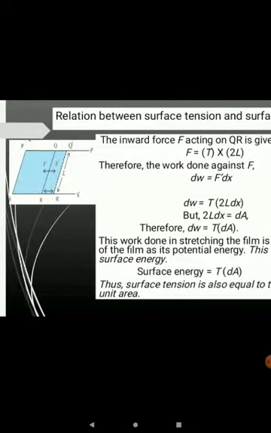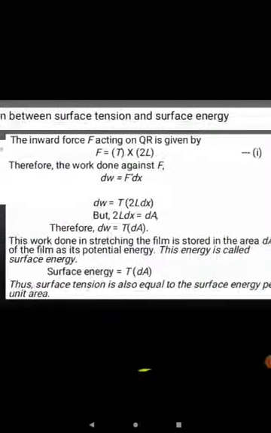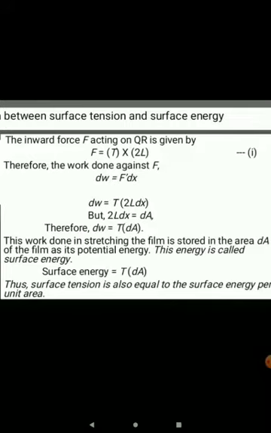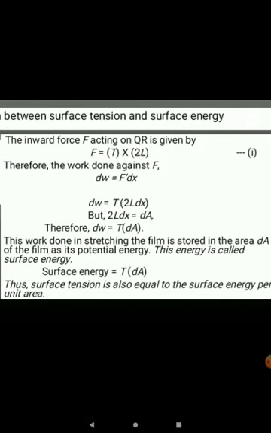But if we consider the rectangle Q dash R dash R, here dx is one side and 2L is the second side, means it is length into breadth, that is the area of this rectangle, and it is denoted by dA. Therefore work done dW is equal to T into dA, and this work done in stretching the film is stored